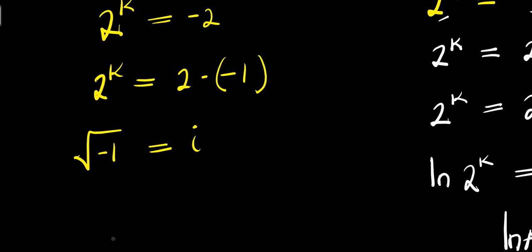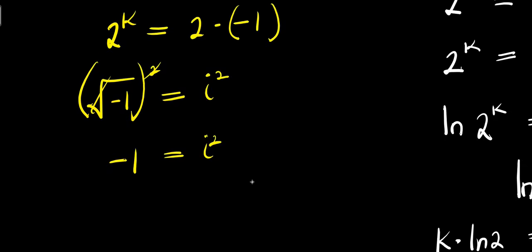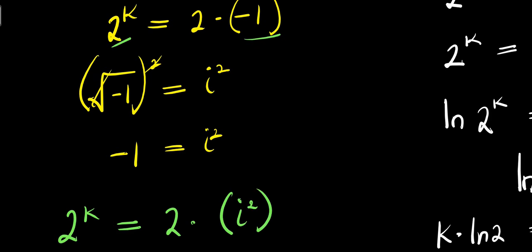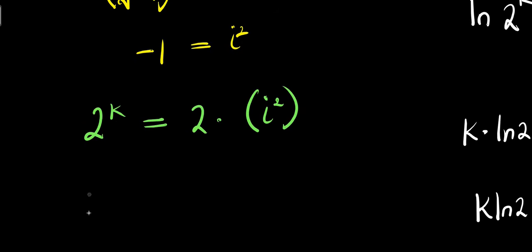Then I take the squares, one part eliminates this, I have -1 equals i power 2. So I can simply have 2 power k equals 2 times, instead of having -1 here, I have i power 2.